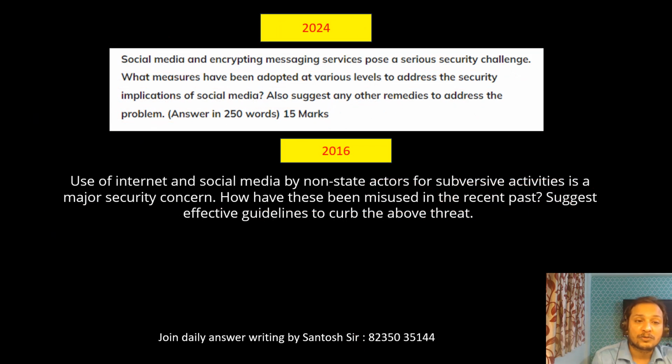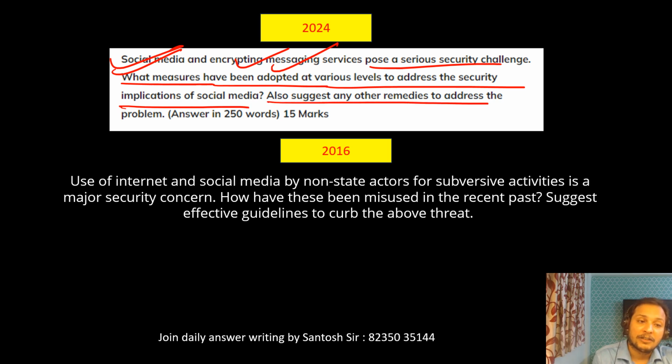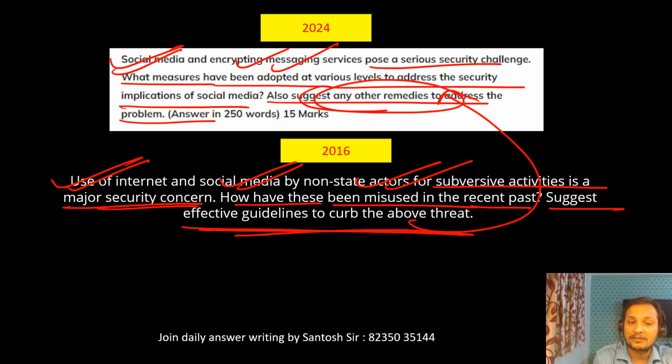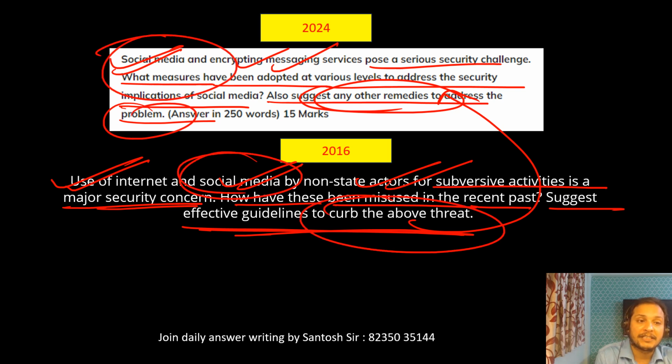Again, let me show you. Social media and encrypted messages pose a threat to security. What measures have been adopted at various levels to address the security threat of social media? Also suggest any other remedies to address this problem. You can see, guys, the use of internet and social media by non-state actors for subversive activities is a major security concern. How has this been misused in recent times? Suggest measures and effective guidelines to curb this threat. Exactly the same thing: suggest measures to address this problem. Social media, security threat.